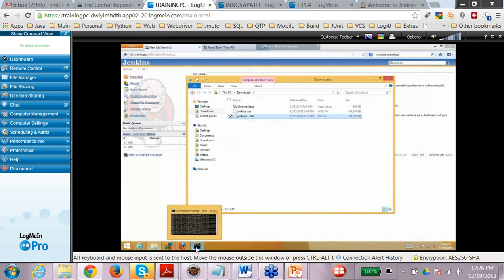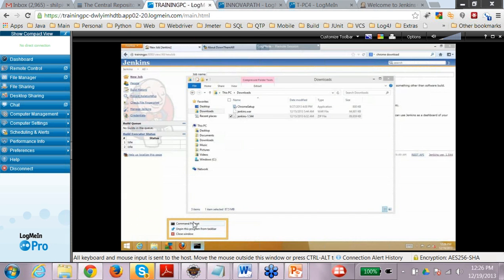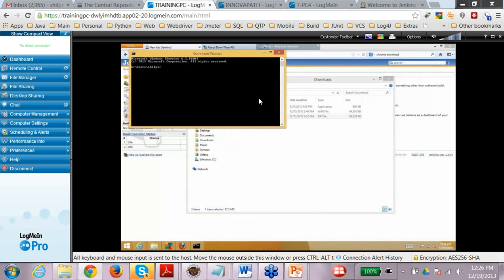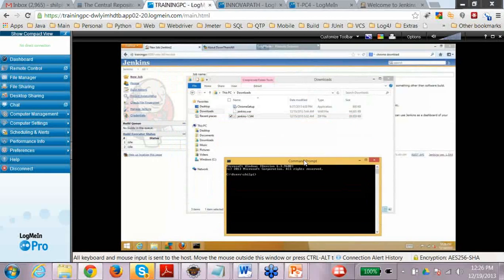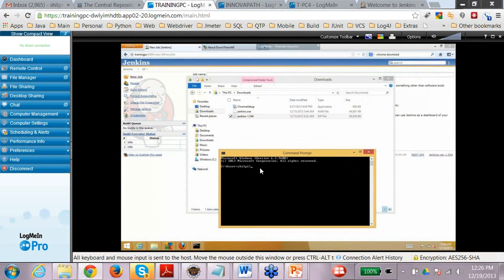The simplest way to run this is to open the command prompt and go to the directory where you have downloaded Jenkins.war. So here I have cd downloads. Okay, and once you go to the directory where Jenkins.war is, just run java -jar Jenkins.war.